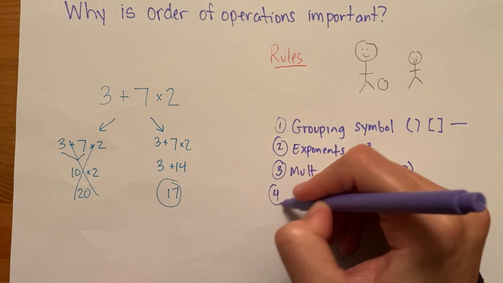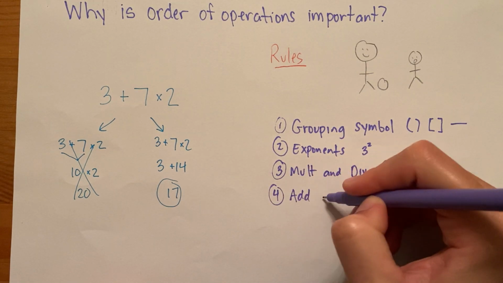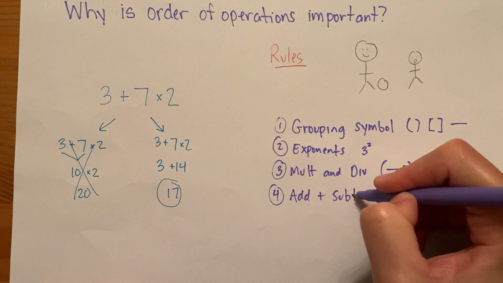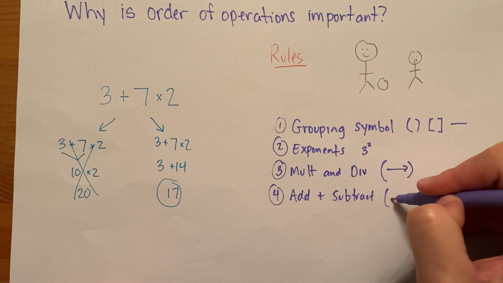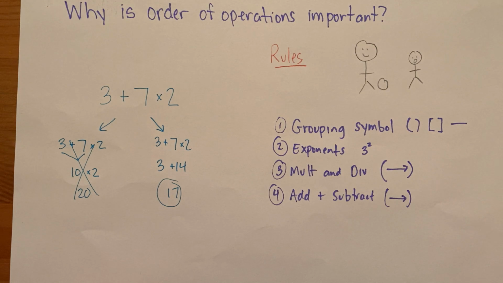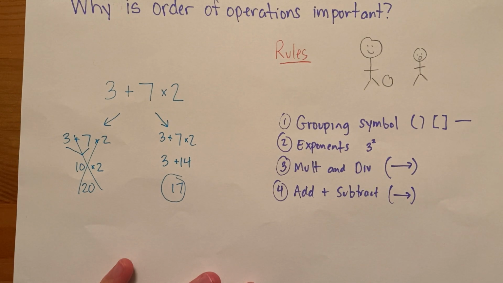And then the final step was, let's do adding and subtracting last. And again, if there's more than one, you do it from left to right, right? So someone just decided, like, let's just make these rules, right? Maybe they could have decided differently, but they didn't. They decided, okay, these are the rules of the game.